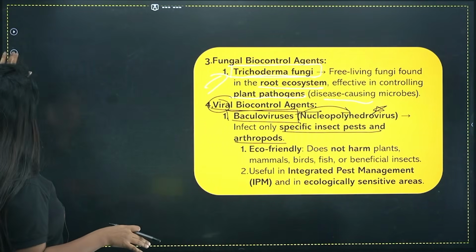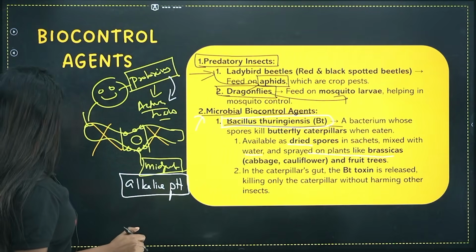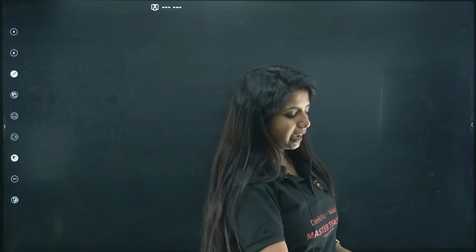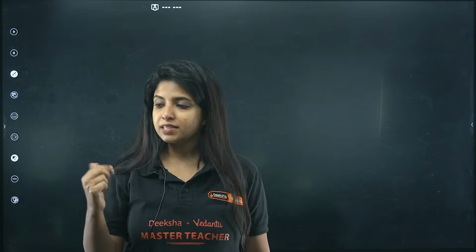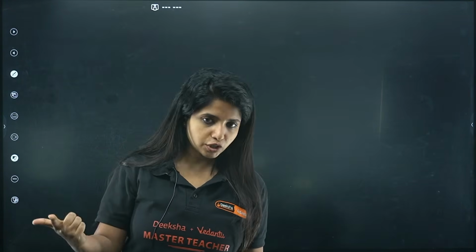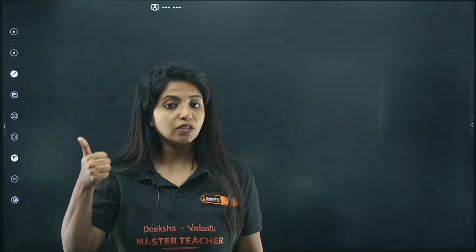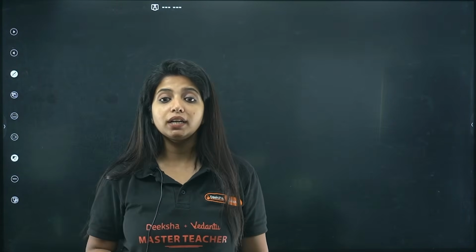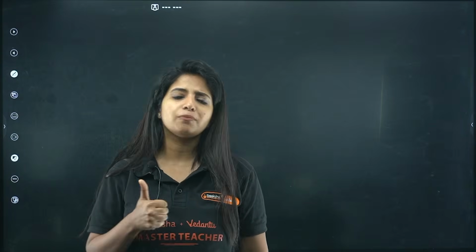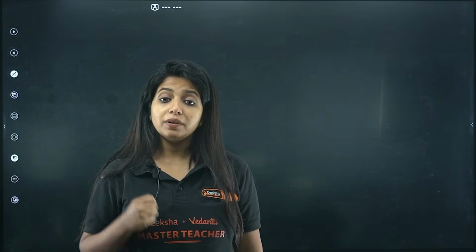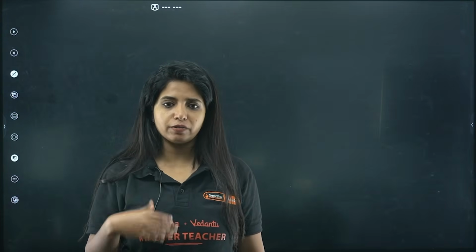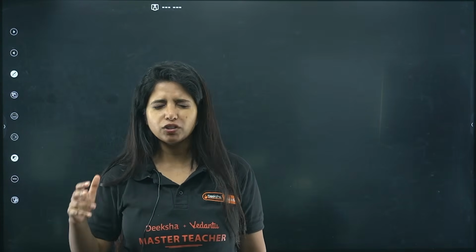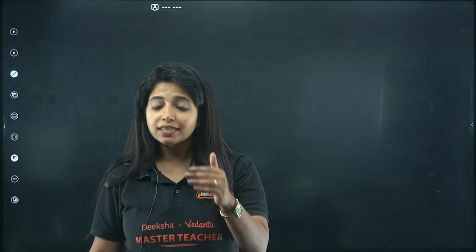So what are the things that you need to remember? Starting with the first thing, let's recall, okay? The first one that we have is predatory insects. First is ladybird that kills the aphids. Second one is dragonfly that kills the mosquito larvae. Now, we're talking about bacterial biocontrol agent. The first one is Bacillus thuringiensis. It kills what? The caterpillars, etc., with the help of toxin production. Fine. How is it being put? Basically with the help of dried spores, we mix it with water and spray it on brassicas and also on fruit trees.